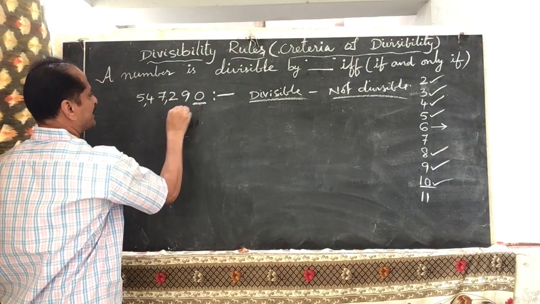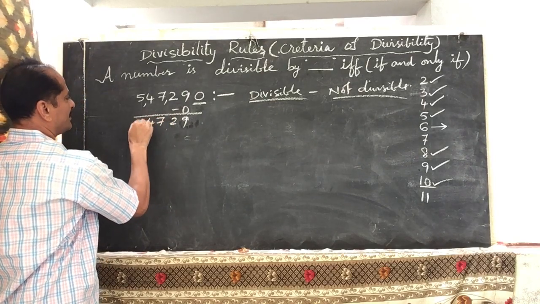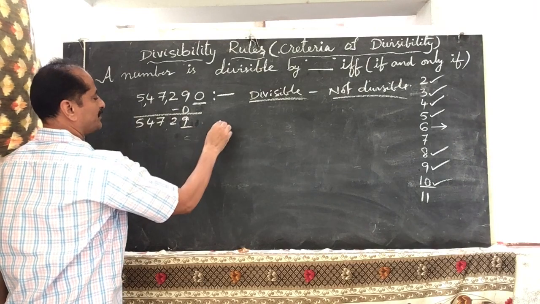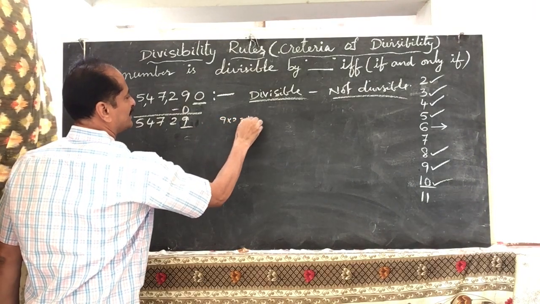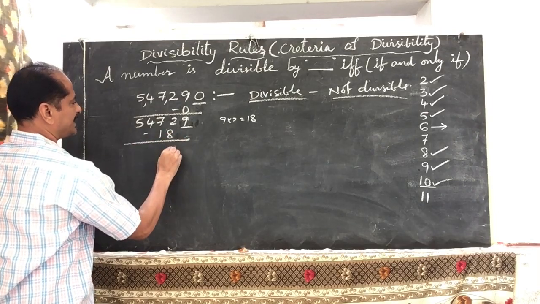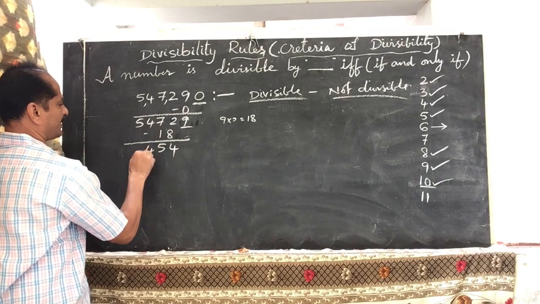So subtract it from the remaining number. So 9, 2, 7, 4, 5. Again double the unit digit. 9 2s are 18. Subtract it from the remaining number. 18. So 12 minus 8, 4. 6 minus 1, 5. 4, 5, 4.